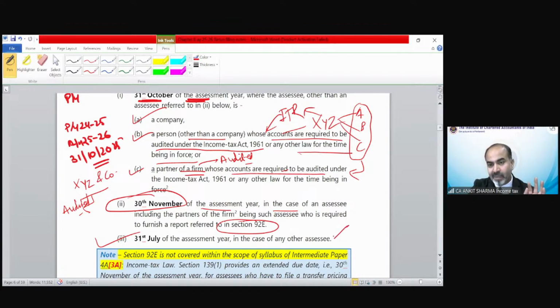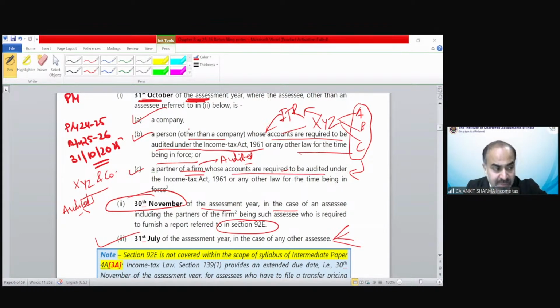So can you give me an example for those assessee who do not fall in point number 1 and 2? Who will be covered in the 31st July due date? Can you give me an example of 2 or 3 points? Hardik is saying salaried employees, of course, the salaried person. They would be, of course, part of 31st of July. Any person who does not have any business income, of course, is going to be part of the 31st July case.